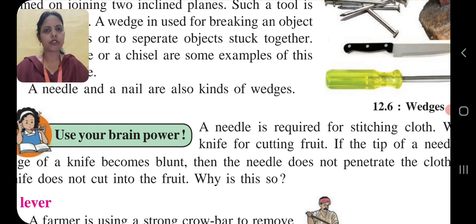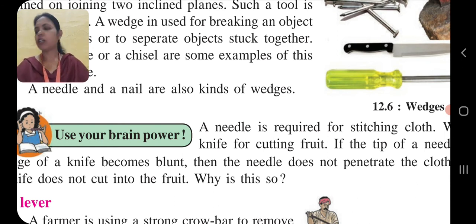Both points understood? The first point, the question is given in your textbook: the tip of the needle or the edge of a knife becomes blunt due to regular use. Second point, both the knife and the needle lose their sharpness. So, what happened? Because of that, they are not working properly.